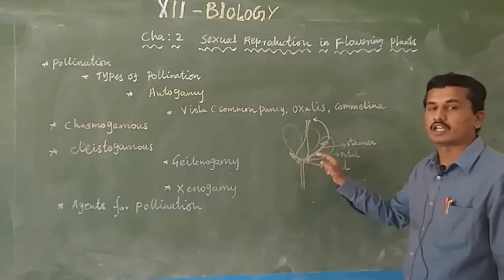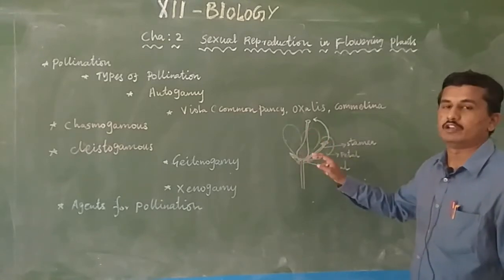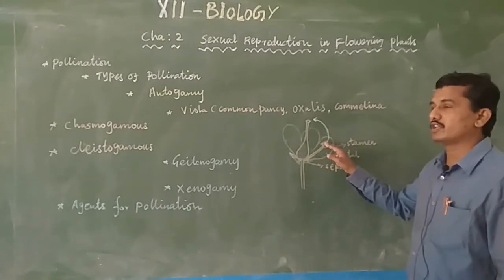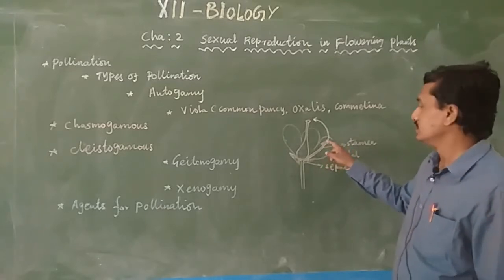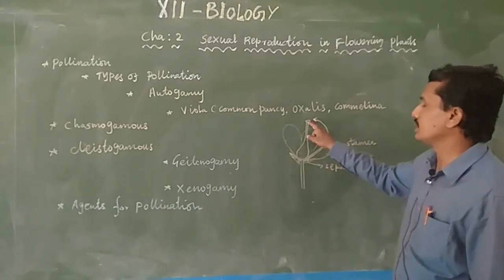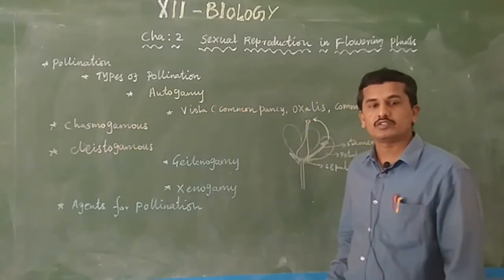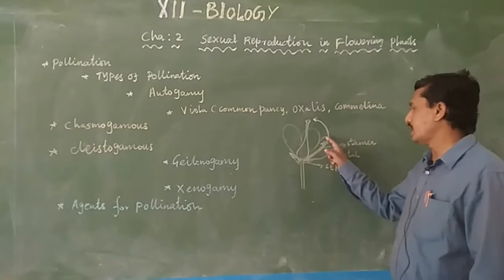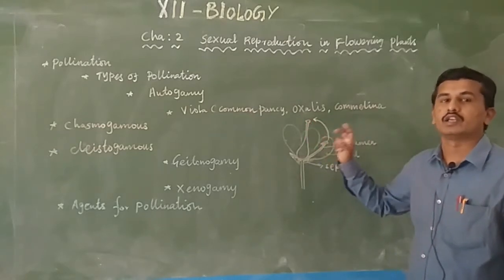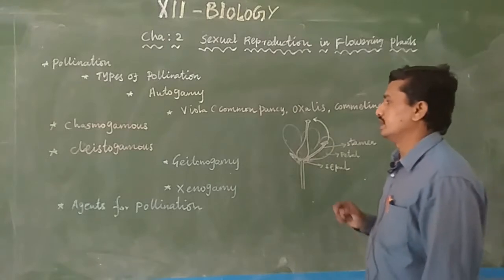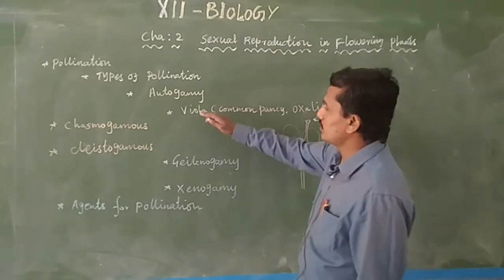A single flower is bisexual because it contains the male part and the female part. In a single flower, the stamen produces anther and the anther produces pollen grain. The transfer of pollen grain from anther to stigma of the same flower is known as autogamy.